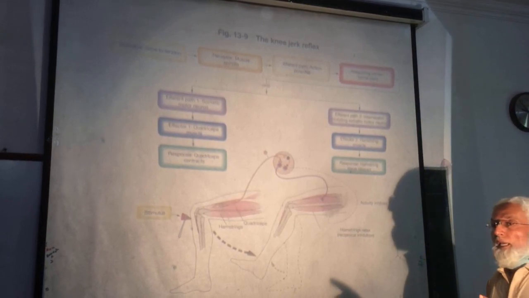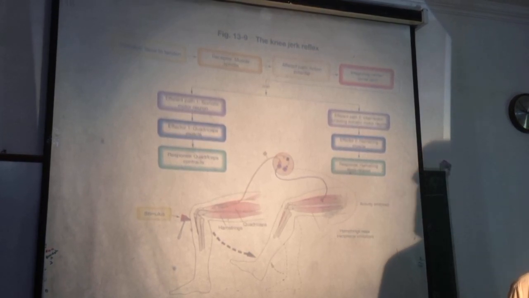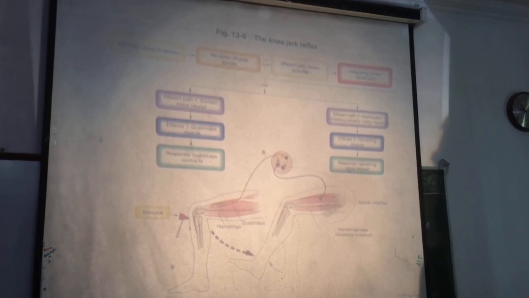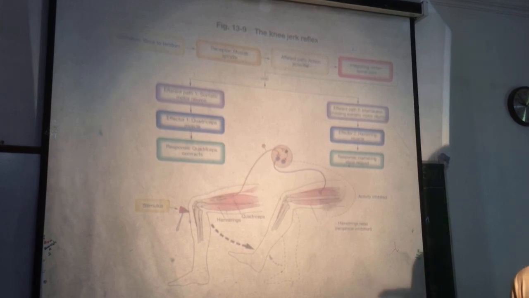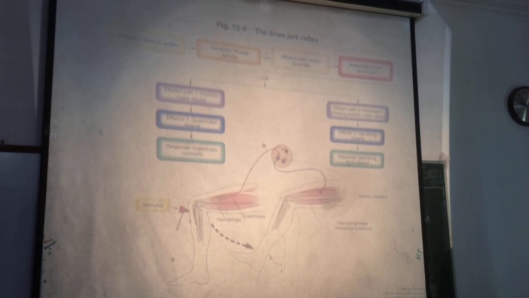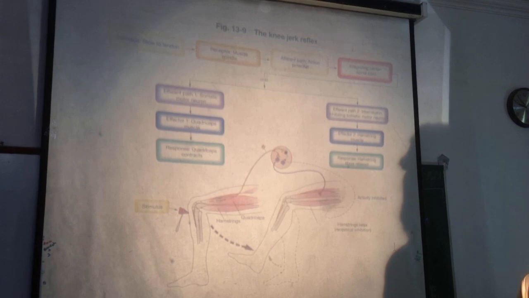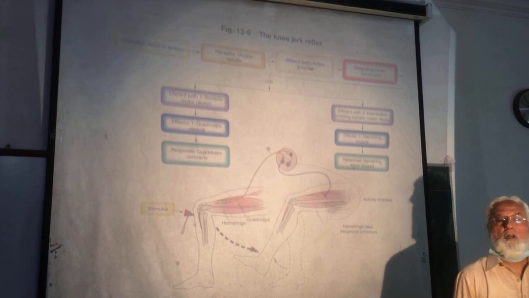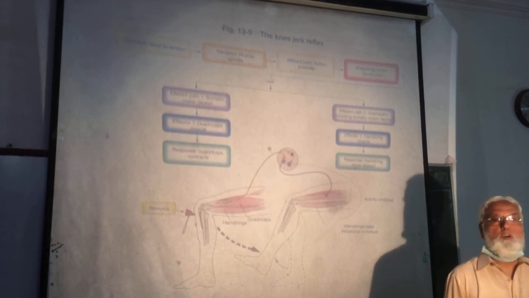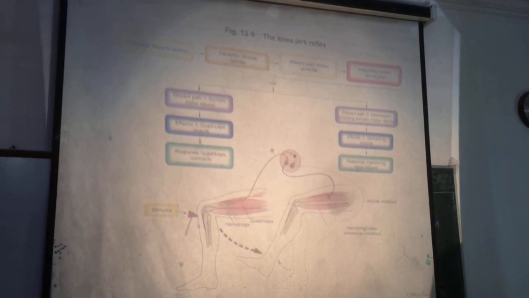That is why in cerebellar disease, there is hypotonia. Keep in mind, in upper motor neuron lesions there is hypertonia or rigidity, and in lower motor neuron lesions there is hypotonia or atonia.